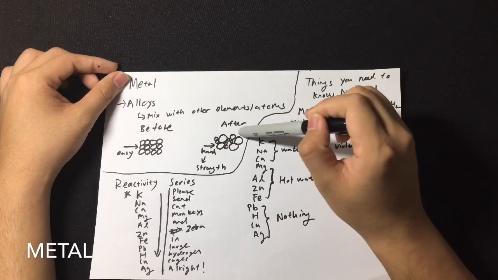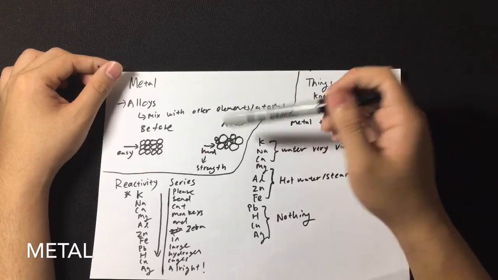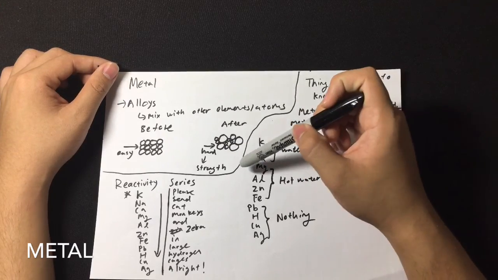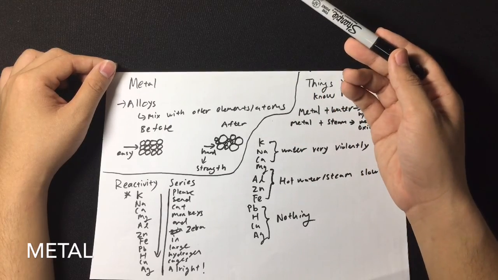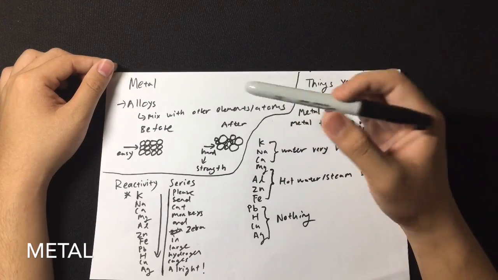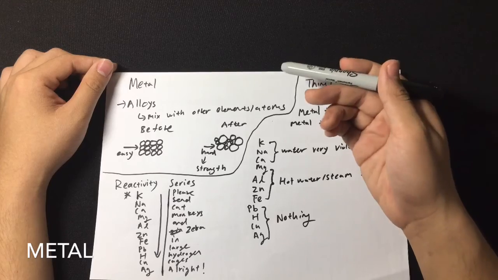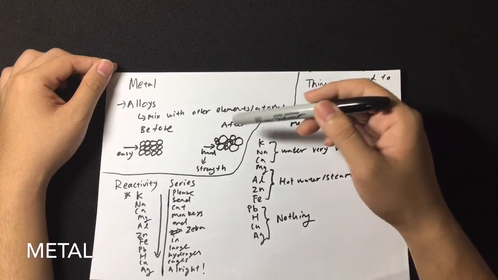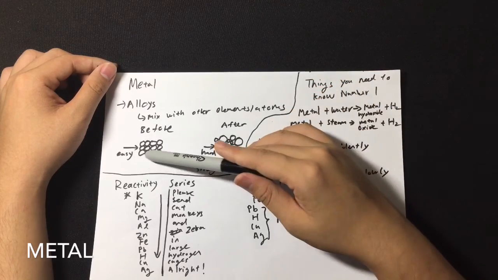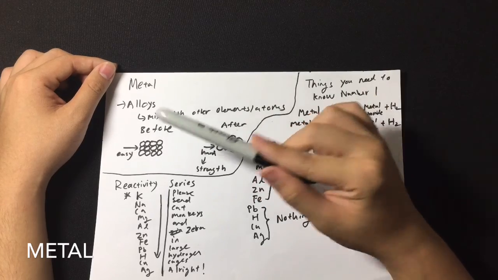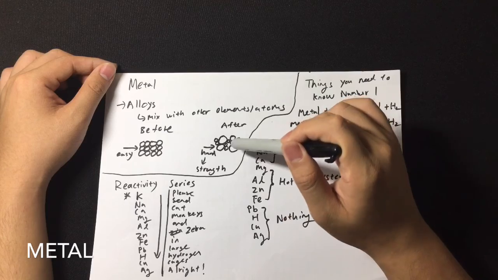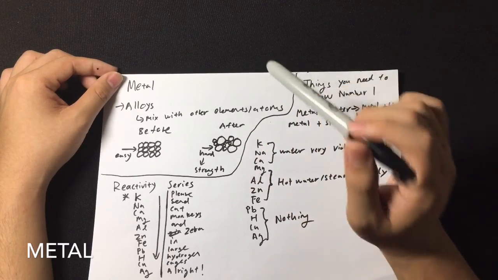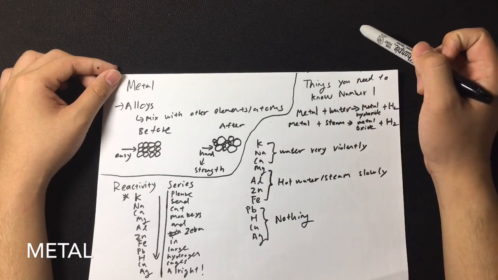However, after you mix the metal with other atoms to form alloys, you actually expect to see that other atoms will have different sizes, and as a result of this difference in sizes, you're going to disrupt the orderly arrangement. See, the keyword here is disrupt the orderly arrangement, hence making it harder for the layers to push through. As a result, alloys are usually much stronger than the metal itself.